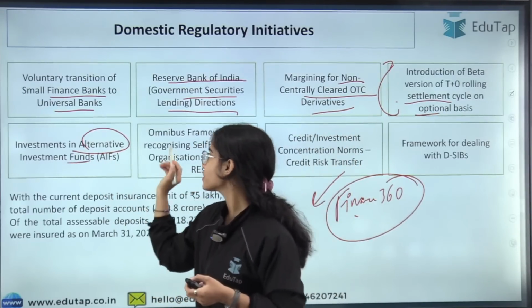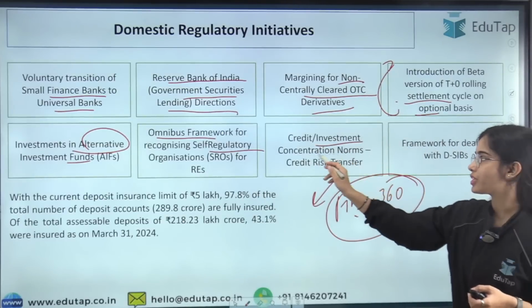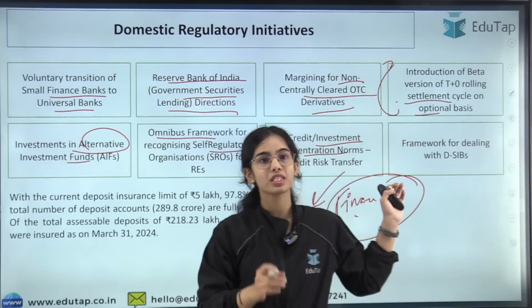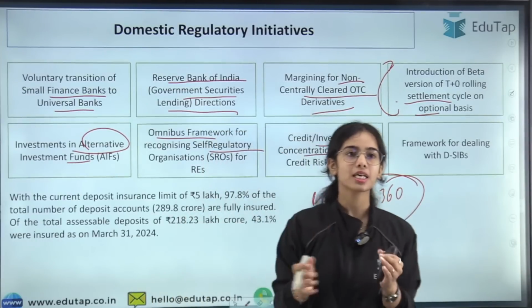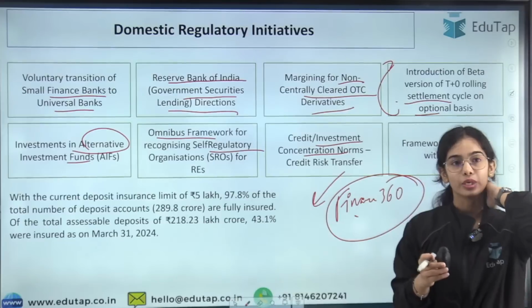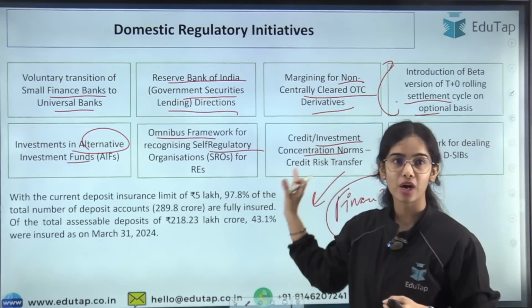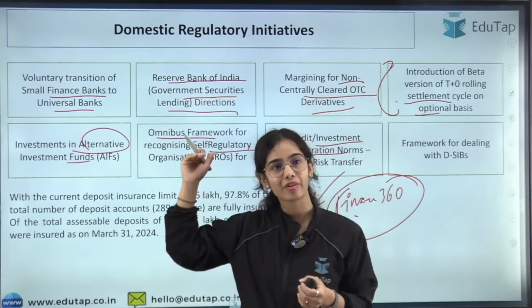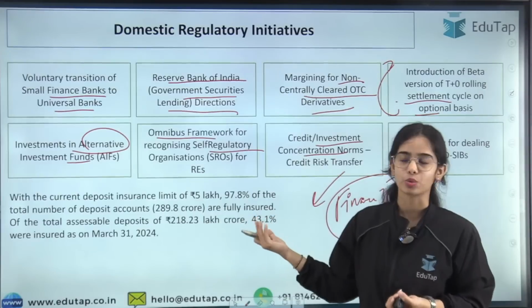Investments in AIFs, omnibus framework of SROs for regulated entities, credit or investment concentration norms, as well as the framework for dealing with domestic systemically important banks. These are some of the regulatory initiatives that the regulators in our country have taken. I hope this is clear. You have to go to chapter 3 and read this, or if you already know about it, then there is no requirement.